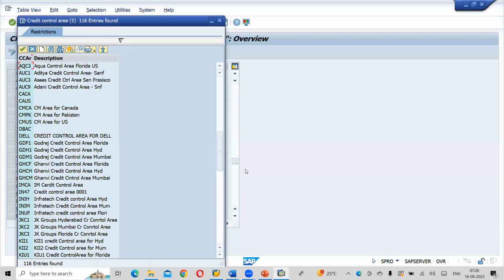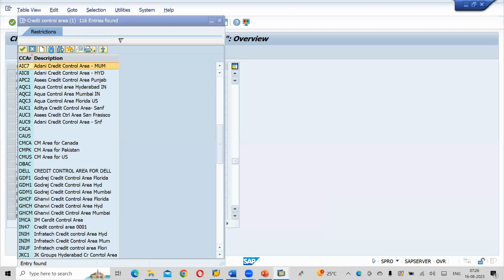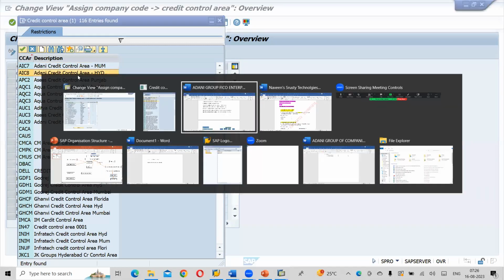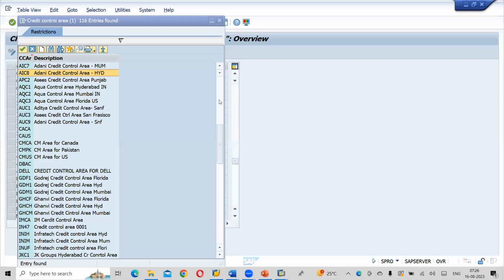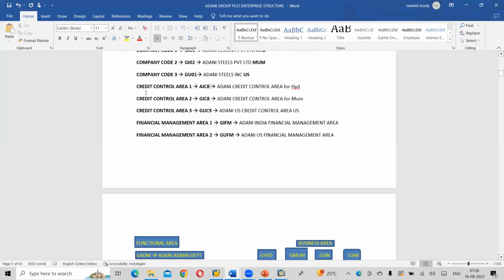GIC7 something, right? No, it's AIC7. AIC8, sorry. So let me make a change here. Credit control area Hyderabad, AIC8. Mumbai, AIC7.